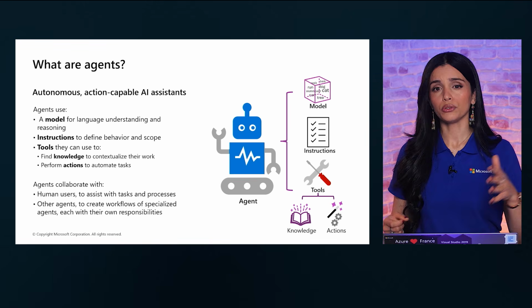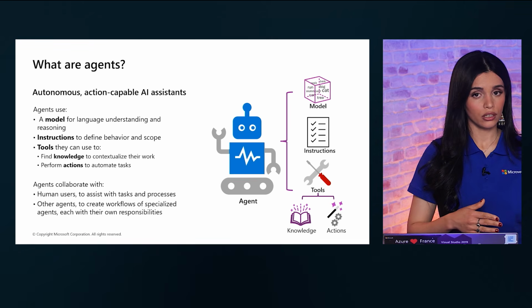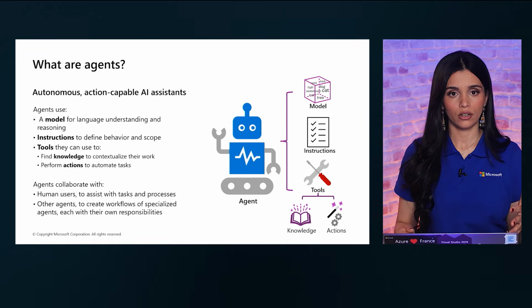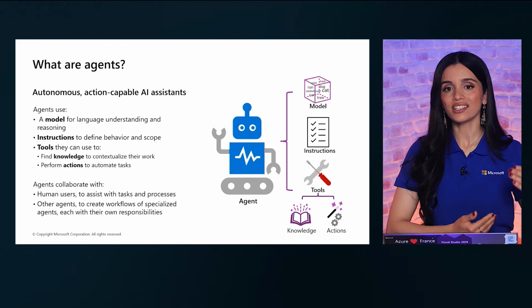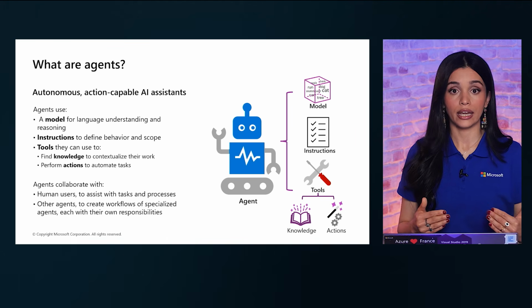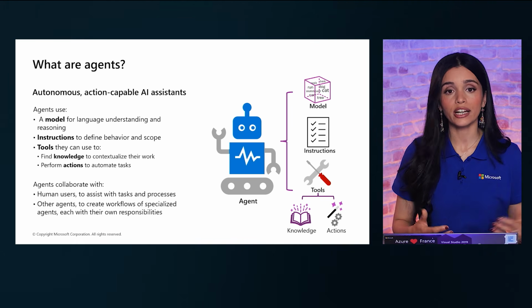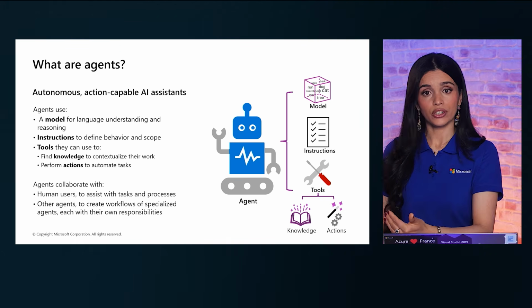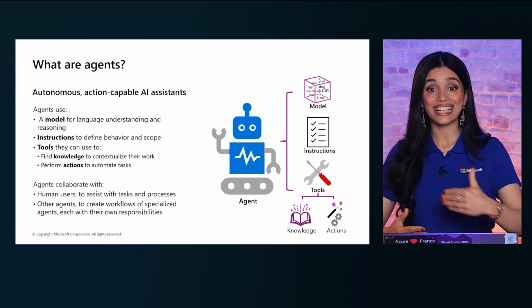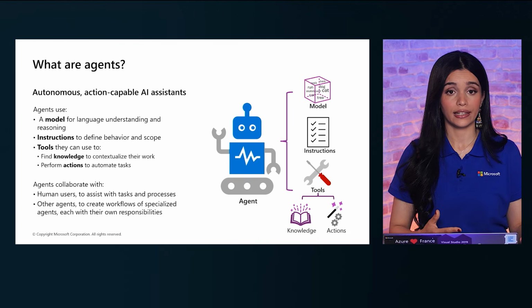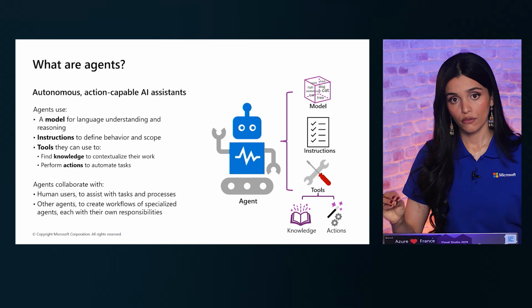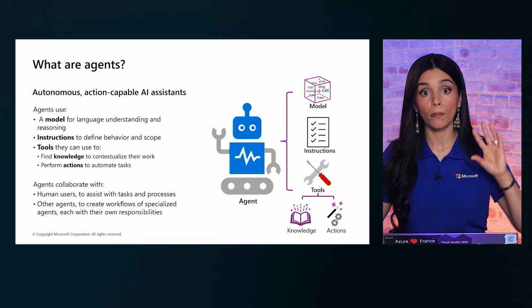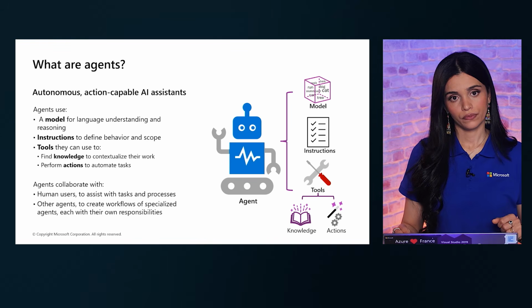Now compare that to an agent. When you give an agent a goal, it doesn't just answer. It tries to get something done. For example, you ask it to prepare a weekly project status update for your manager. An agent understands the goal, decides what steps are needed, and then acts. This is the fundamental shift from answering questions to completing tasks.